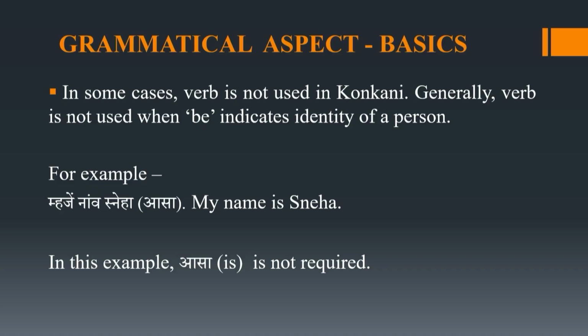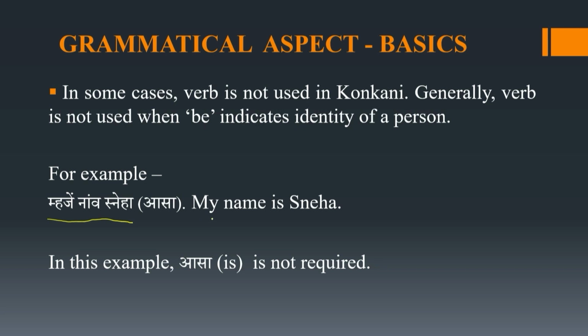This will not be used when it indicates identity of a person. Like for example, Maje now Sneha. My name is Sneha.